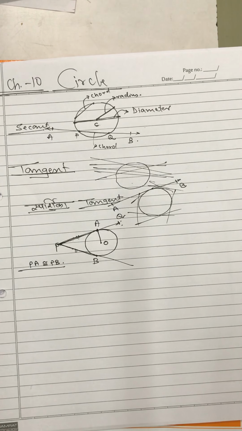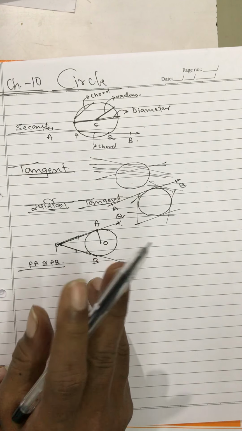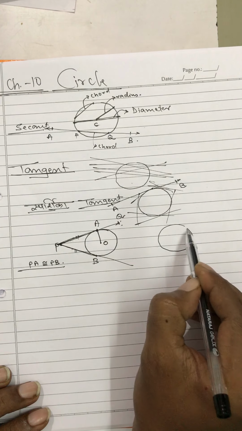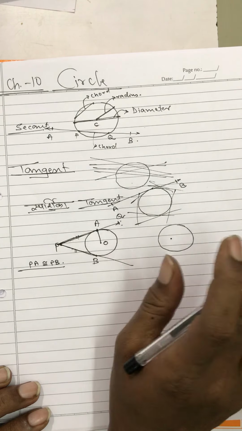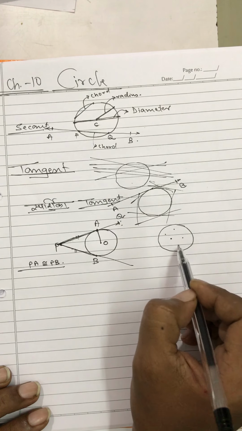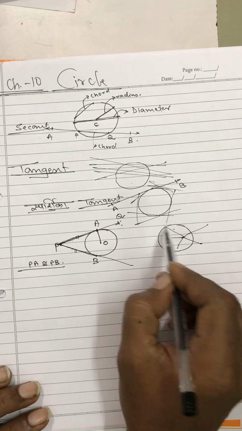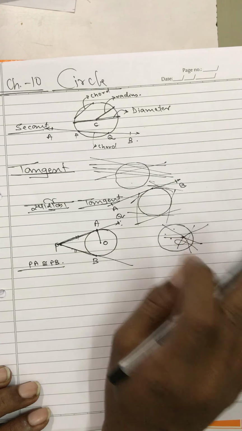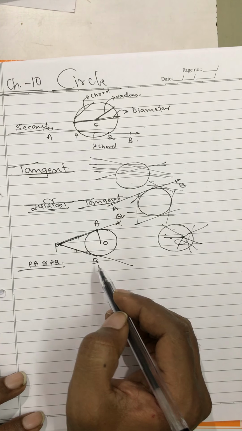Now one more thing before finishing. When we talk about tangents drawn from an exterior point, there can be two tangents drawn from an exterior point. But what about tangents that can be drawn from an interior point? We can't draw a tangent from an interior point of the circle. No, it's not possible. If you go, you'll be intersecting the circle at two different points. Okay. Now coming back to the tangent, sorry.